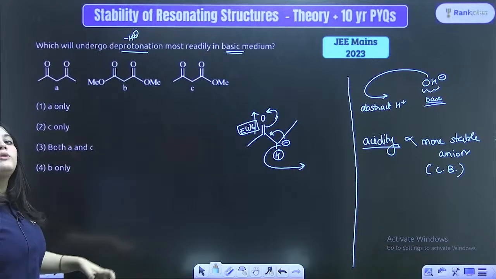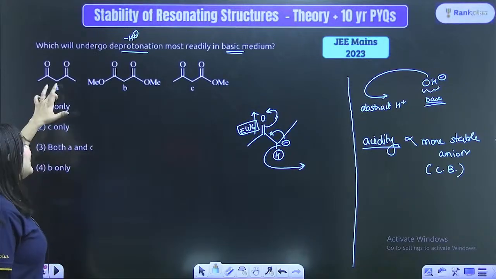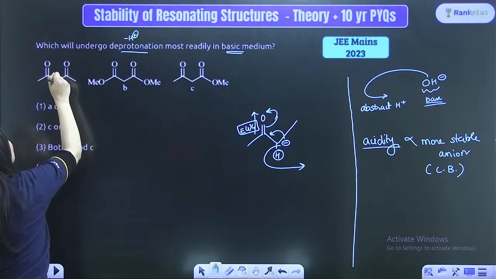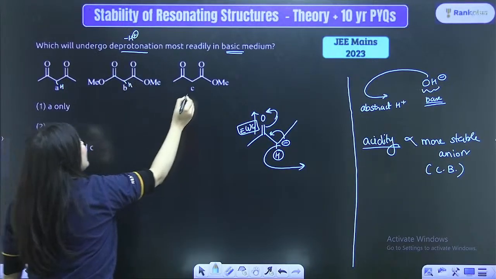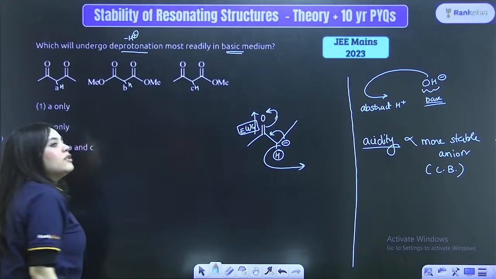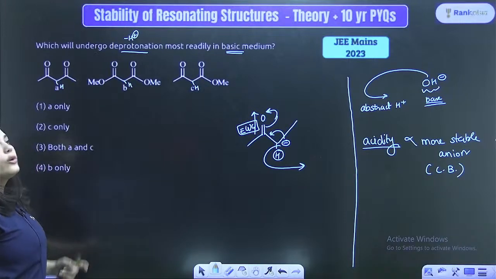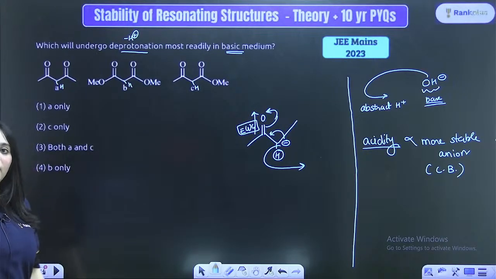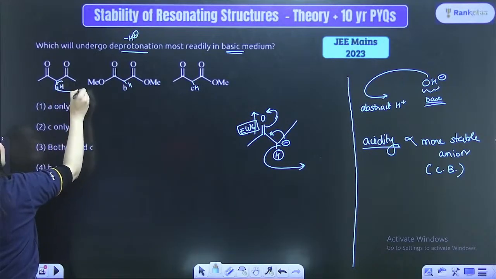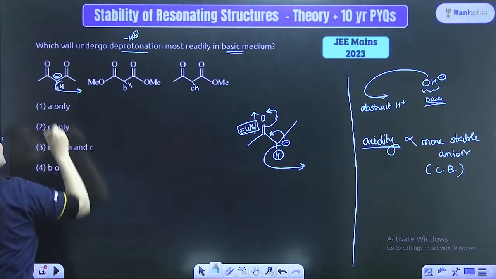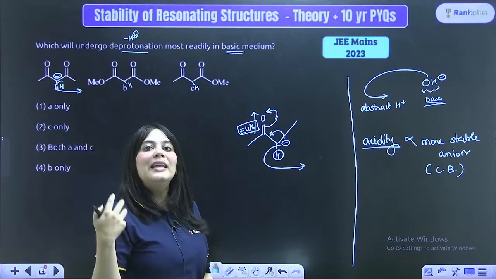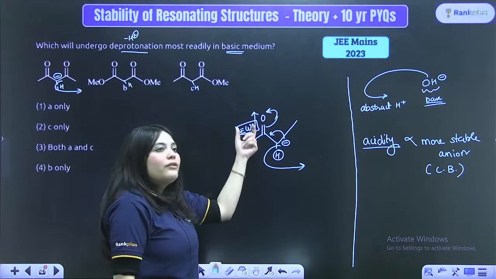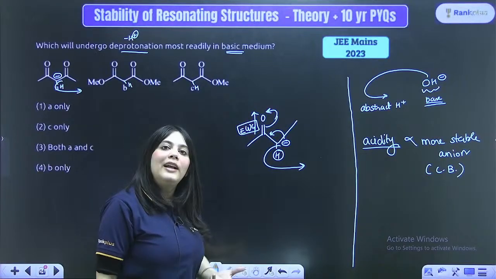Hence, these groups will make the hydrogens right next to them, can you see this hydrogen, this hydrogen over here, this hydrogen over here, very, very acidic. So this hydrogen becomes acidic because a negative charge formed over here will be stabilized by resonance. Is this thing clear? Whenever an electron withdrawing group is attached, how to identify an electron withdrawing group?